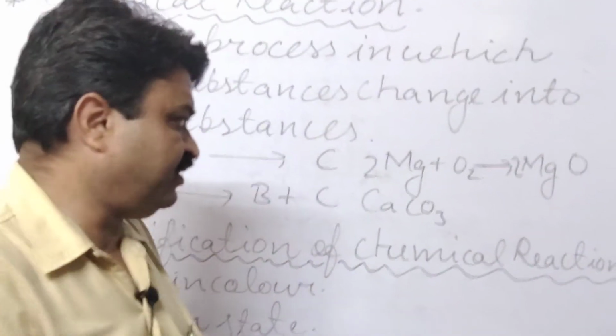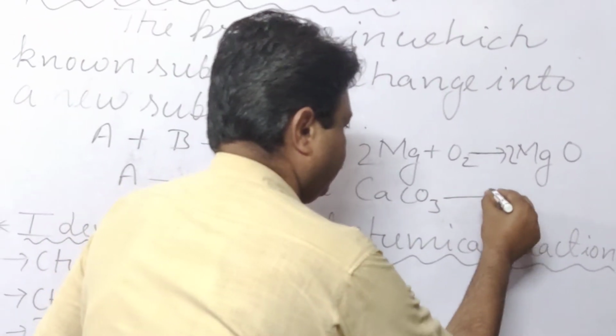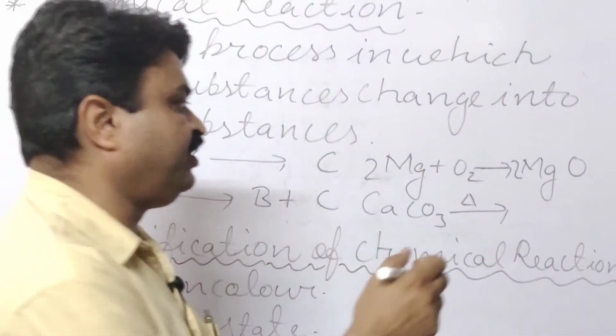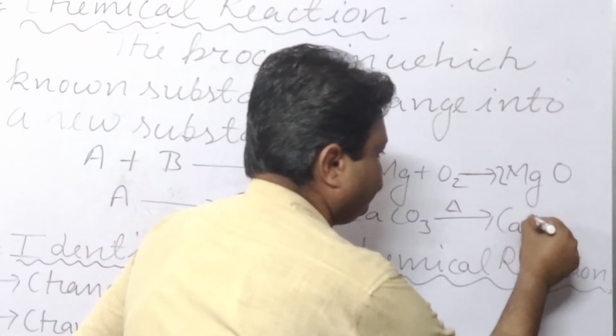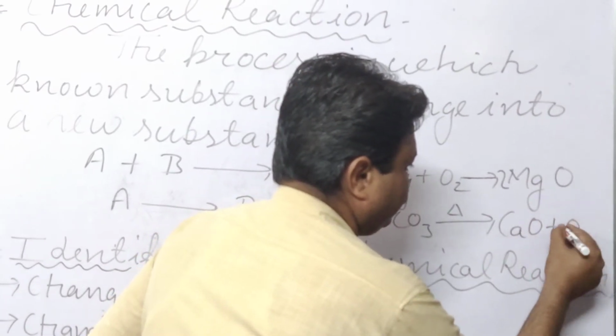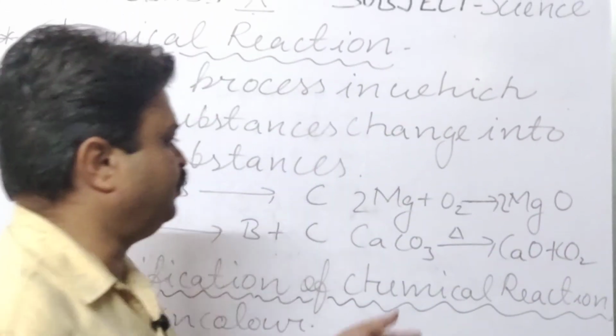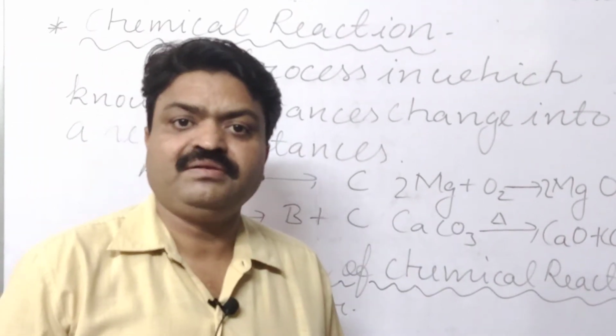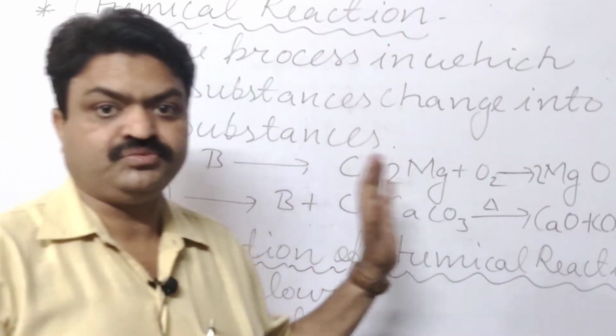If we heat it, then it is broken down into calcium oxide and carbon dioxide, CO2. So these are chemical reaction examples, student.